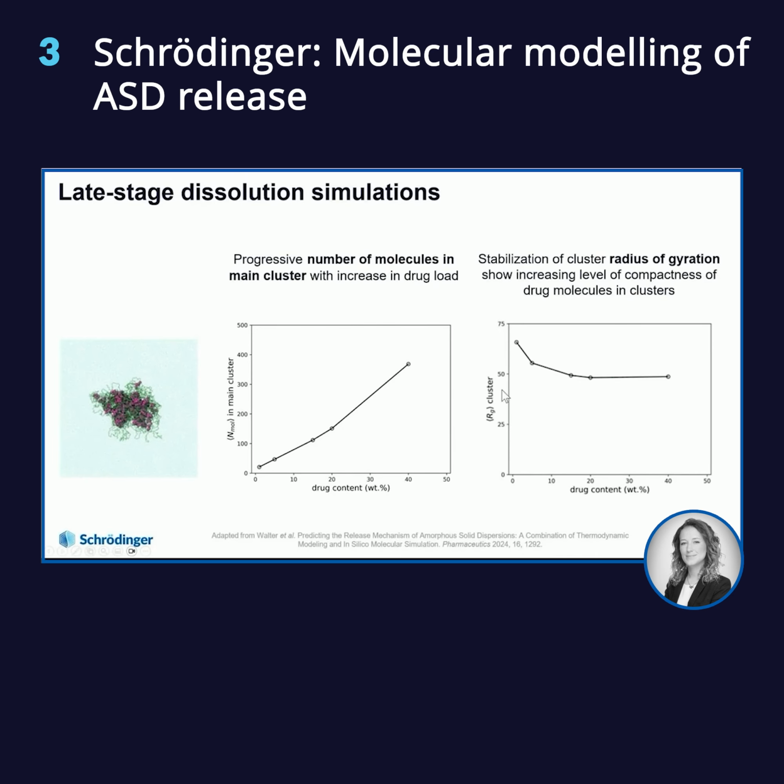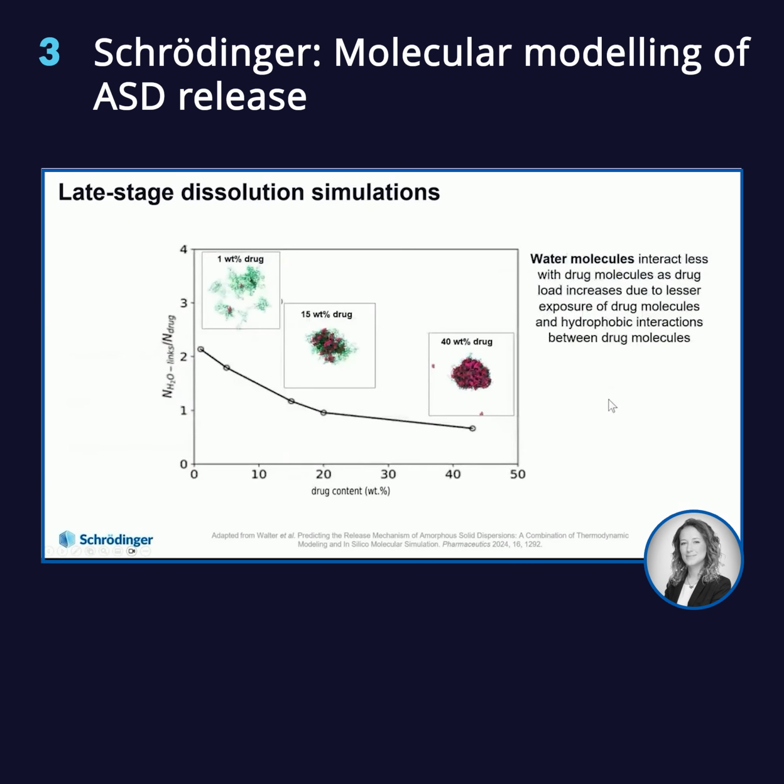And here is the radius of gyration of the cluster as a function of drug content. This is a measure that helps us understand the size of the cluster, but also how compact it is. And you can see that it goes down with increasing the drug content, and it sort of plateaus after the 20% weight, which means that from this value on, the cluster is really well defined and compact, and is mainly controlled by the drug molecules.